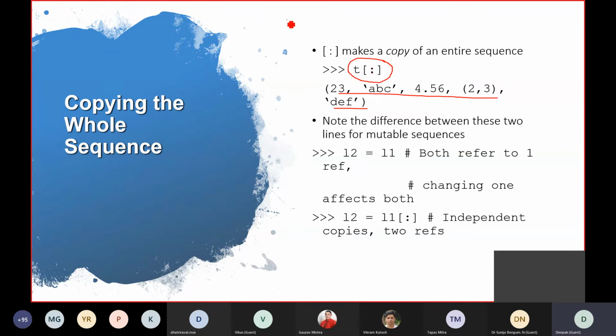For example, if you want to copy this, just write A equal to T or maybe TU and in bracket colon. It will copy all the items into this new object or new tuple A.